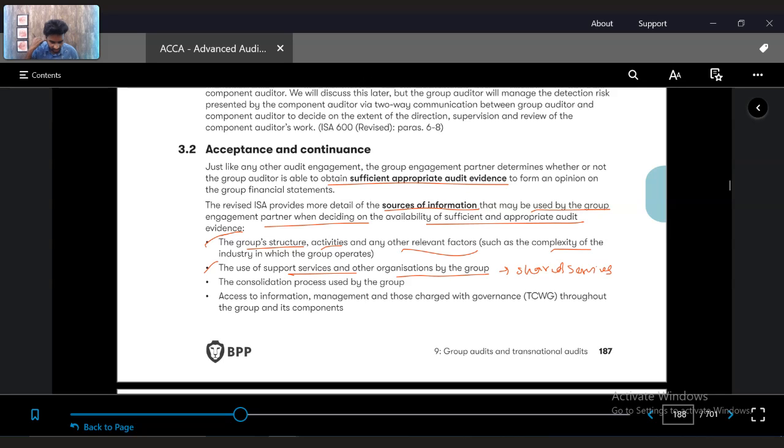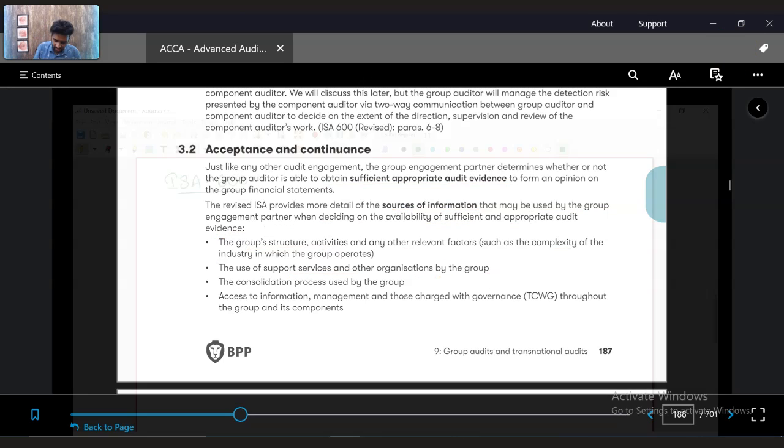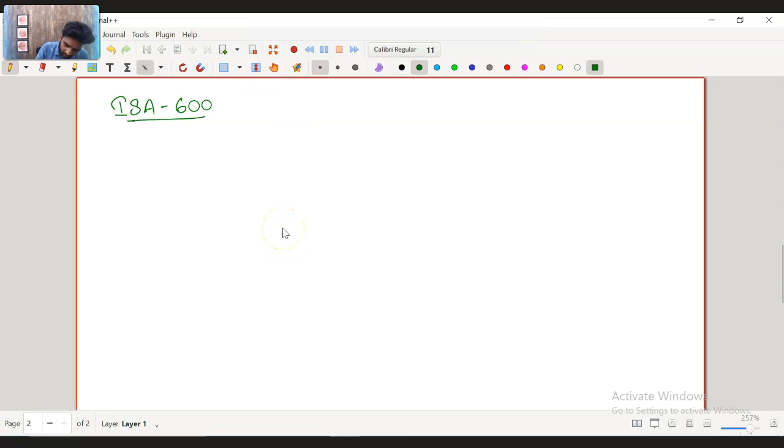Now, what are shared services? Let me give you an example, a practical, live example. I don't know if you have heard of the company called JP Morgan. JP Morgan is a bank based in the US, and it has a head office in the US.